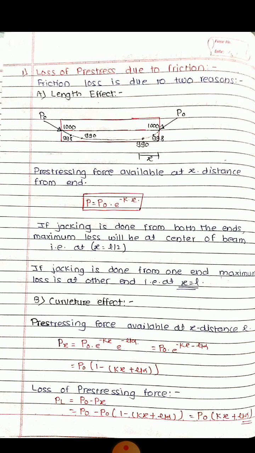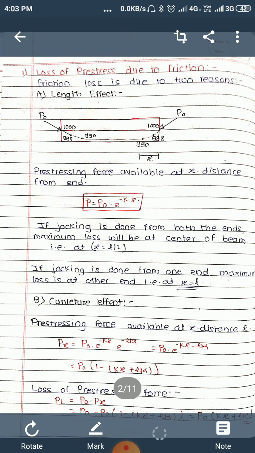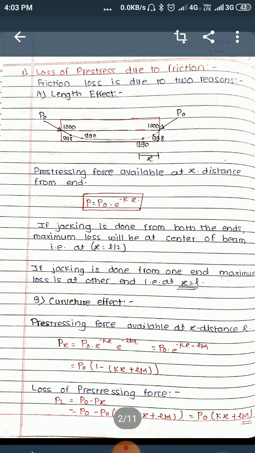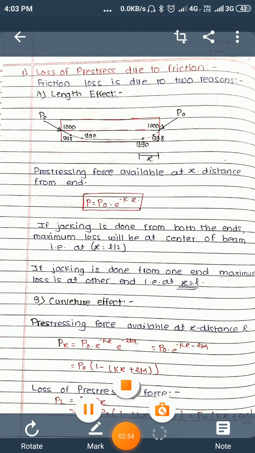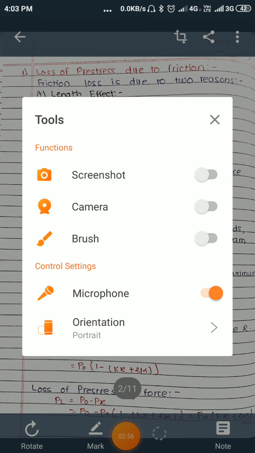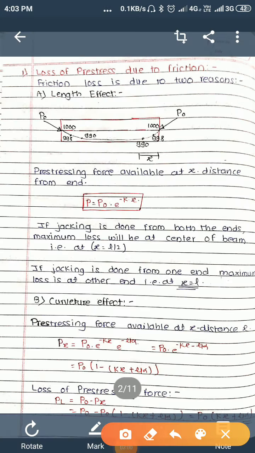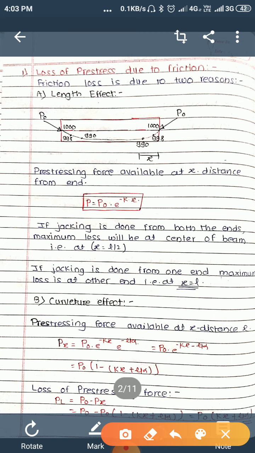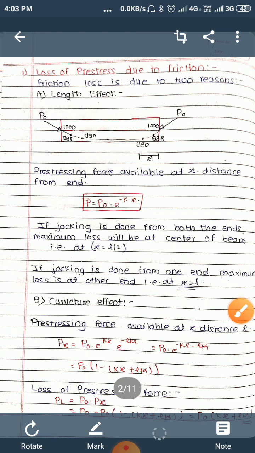So by simplification of this numerical, we get the final value as P0 (kx plus mu alpha).